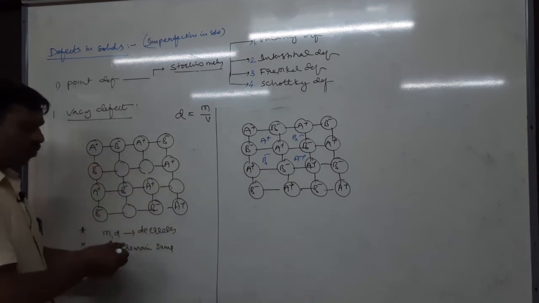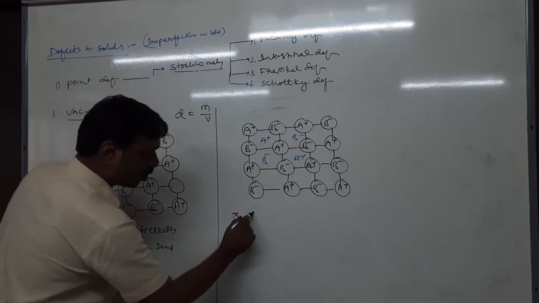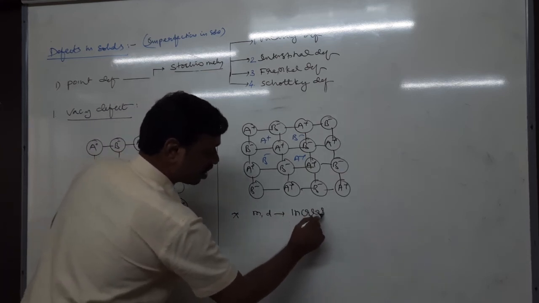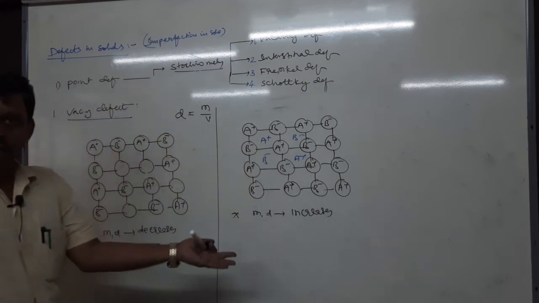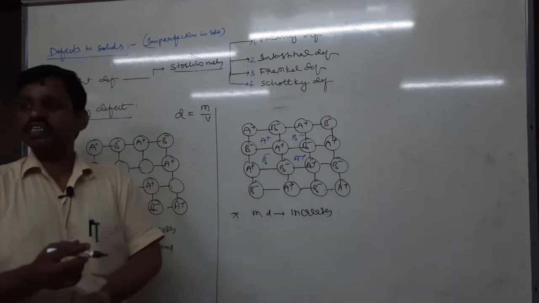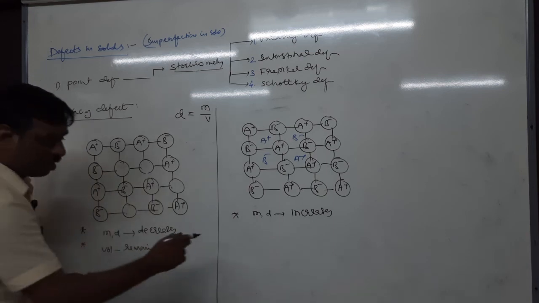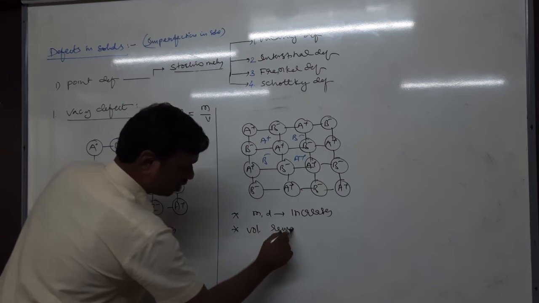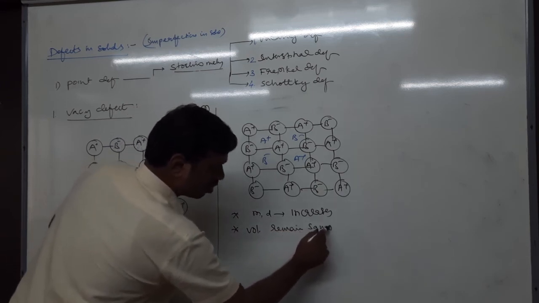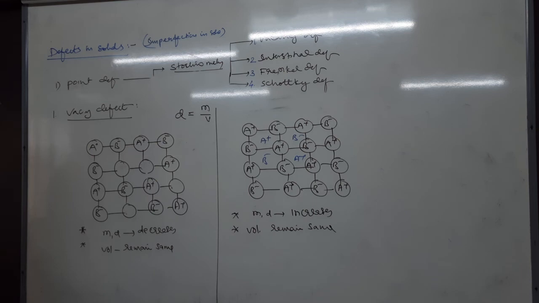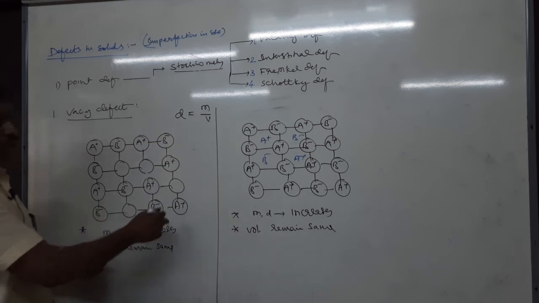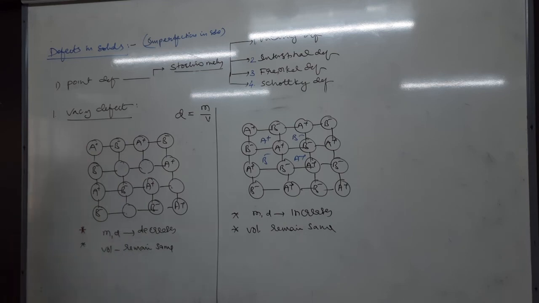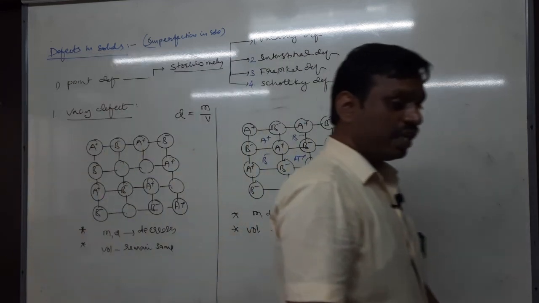Again, what is important is what happens to mass and density. Mass and density increase because the number of particles is increasing. When the number of particles increases, mass increases. When mass increases, density increases. Then what about volume? Volume remains constant. The volume of the crystal is the same. Okay. If you understand these two, you can understand Frenkel and Schottky easily. Take down vacancy defect.